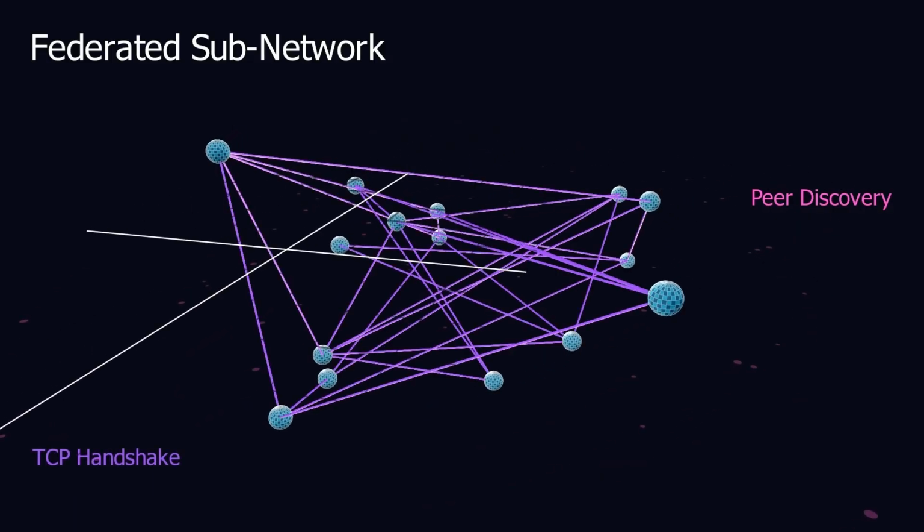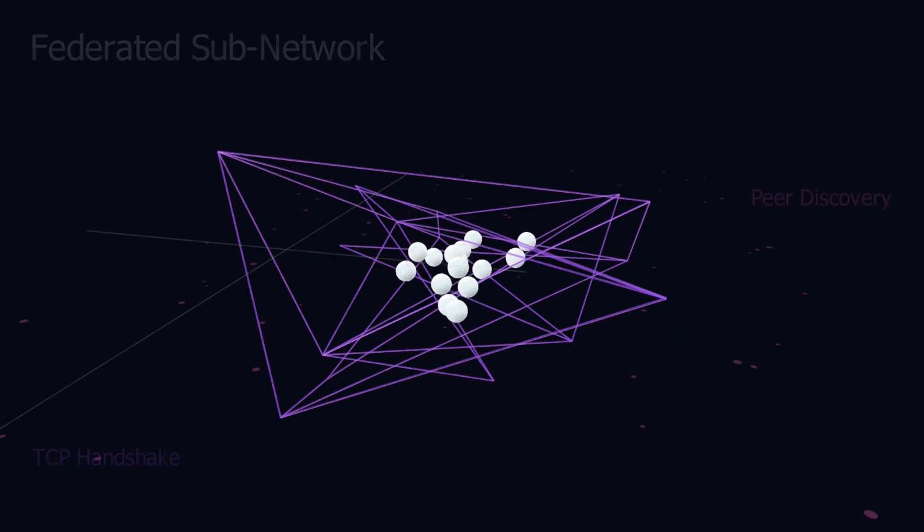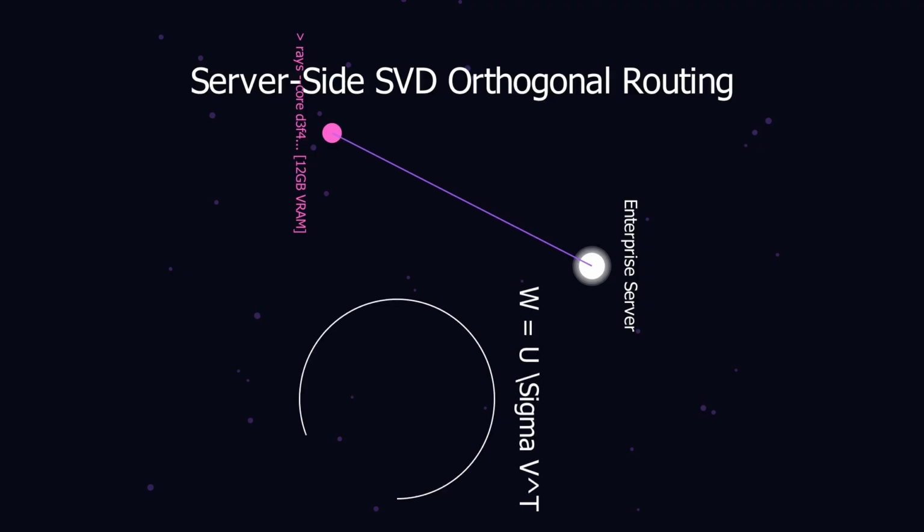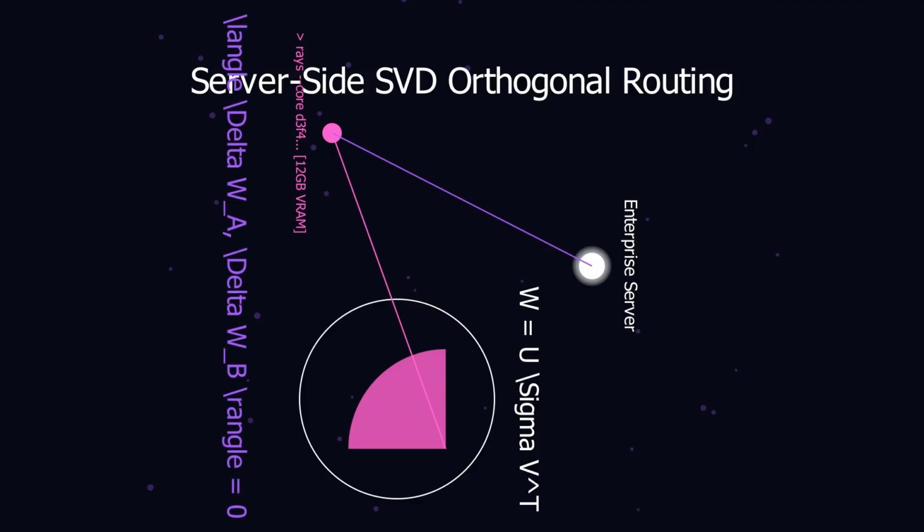That encrypted delta weight is broadcast to our federated peer-to-peer network. Using secure hashkey discovery, thousands of decentralized OSINT clients form an ad hoc learning mesh around our enterprise host. But how do we aggregate thousands of updates without that catastrophic interference we saw at the beginning? Breakthrough number 2, server-side SVD allocation.